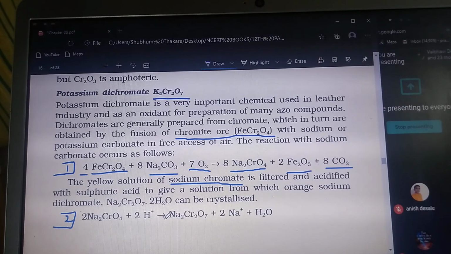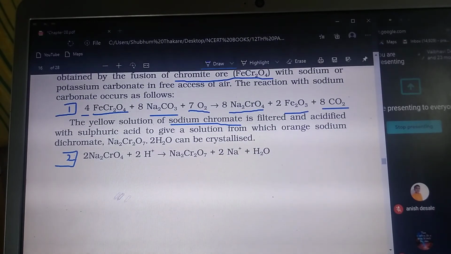Now, what is the structure of the sodium chromate? This is very important, and the reaction here is important. If I draw the structure of sodium chromate, how will it look? How it will be